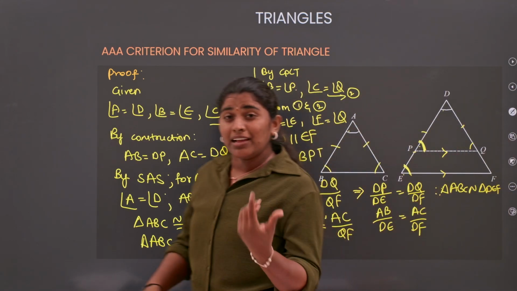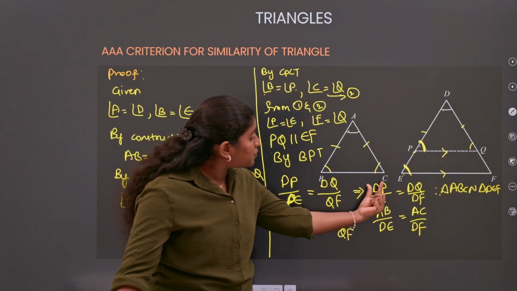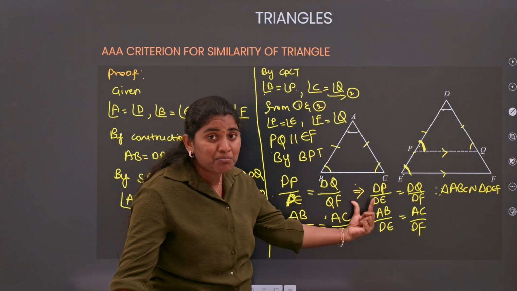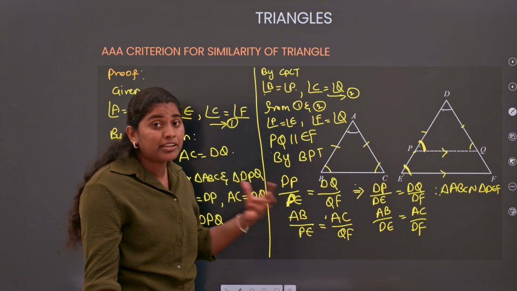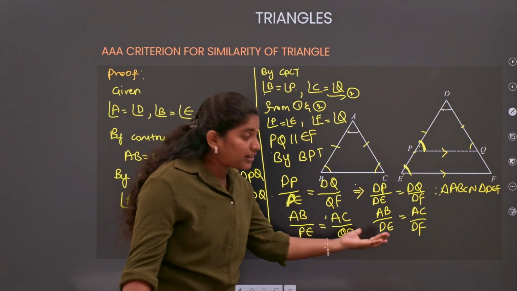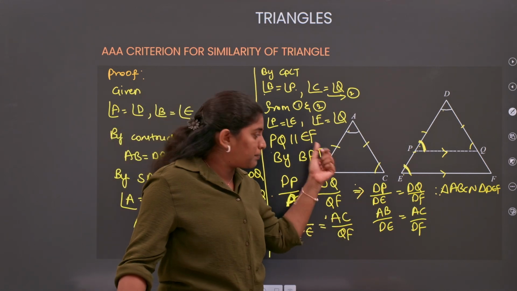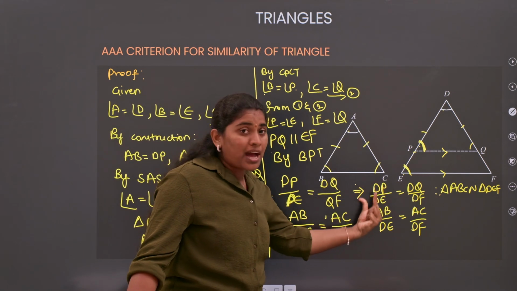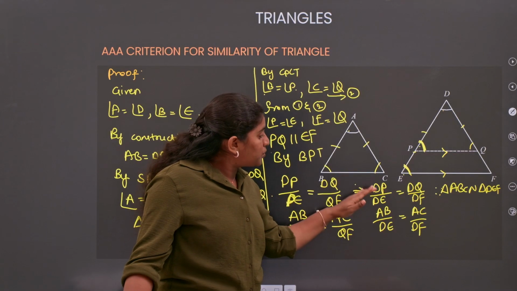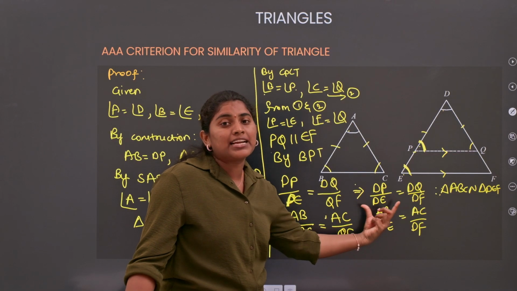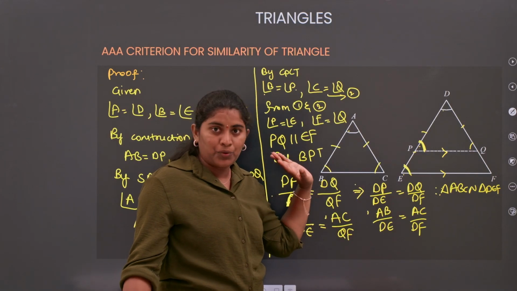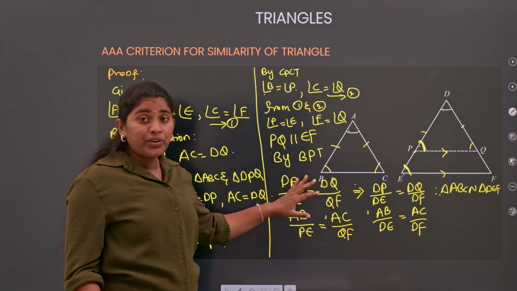Understood? Why am I changing to DP? Part by complete side, because if I take the ratio of part by part, I do not get my required condition. So for that reason I am taking the extension of BPT, where we take part by complete side. Using that concept, we get the ratios of the corresponding sides as equal. Do we need to write this part?